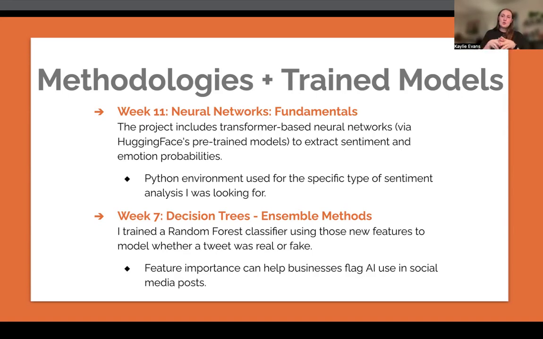I wanted to add new features in order to be able to accurately predict on stuff. And that feature expanding comes from the neural network. Then the actual prediction happens from week 7's decision trees ensemble methods. I chose to do a random forest classifier for a couple different reasons. One of them listed here is feature importance.